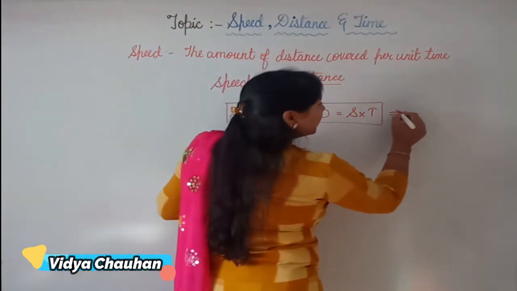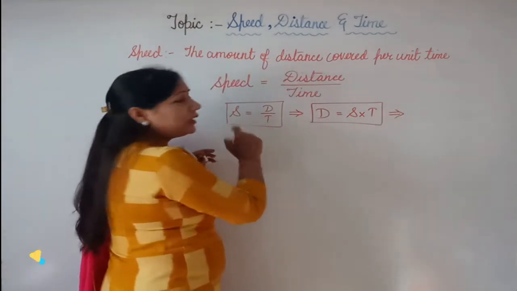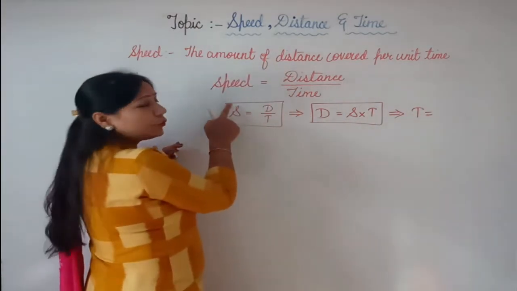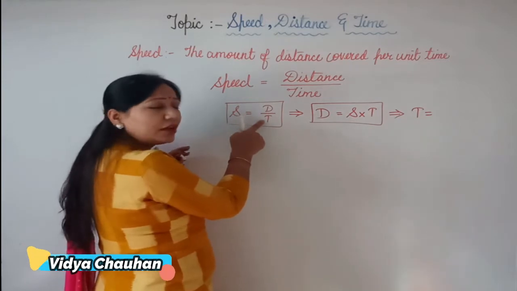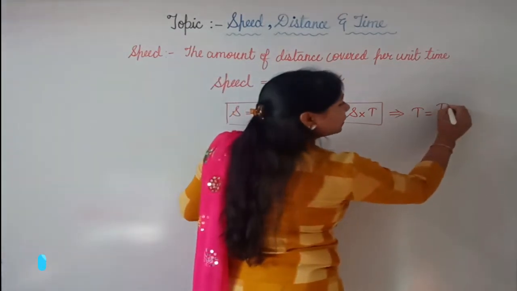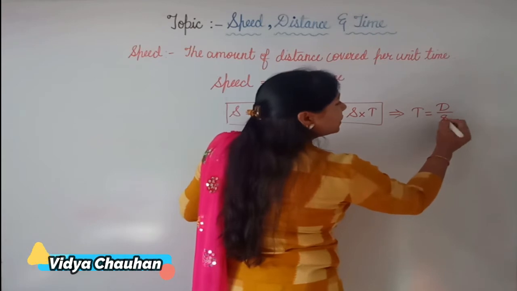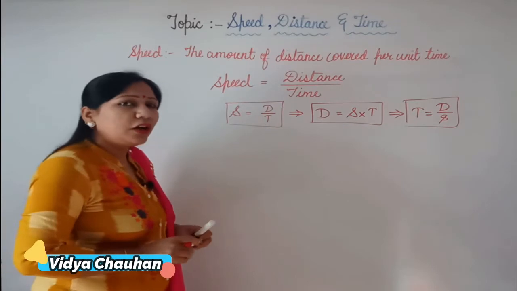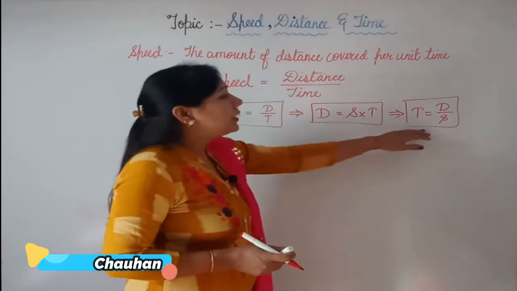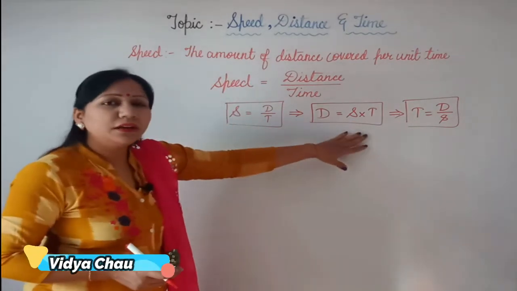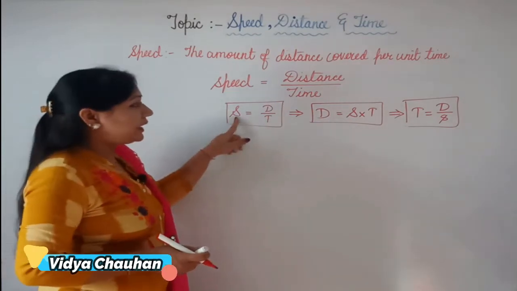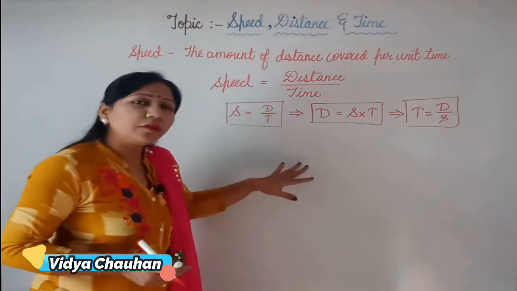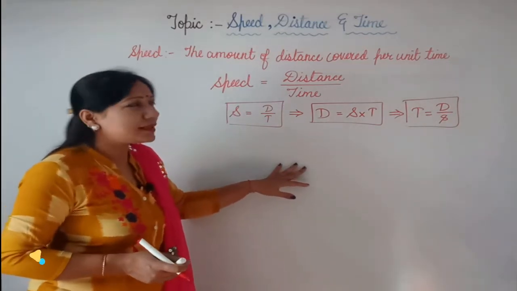Similarly, in terms of time, time goes to the numerator and speed shifts to the denominator. So time will be equal to distance upon speed. So these are the three different formulas for calculating speed, distance or time. You can use these formulas to solve the questions given in your book exercise.